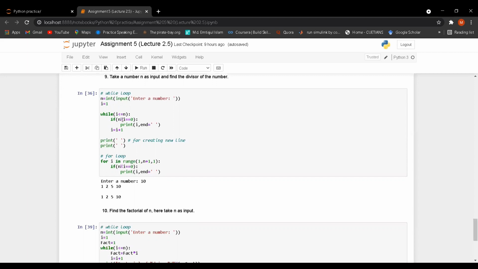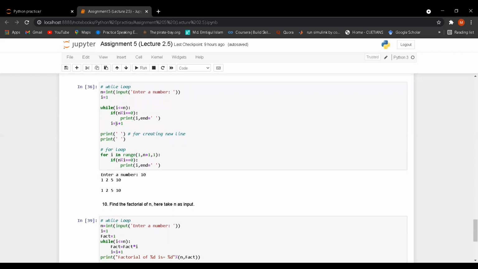It will divide the number by i. If the remainder is 0, that means the number is divisible by i, so i will be printed in the next line. If the condition is true, then I will print it. After that, the increment is i is equal to i plus 1.